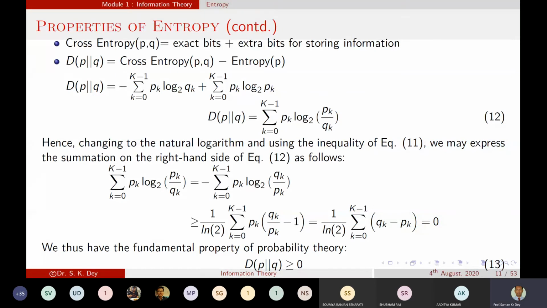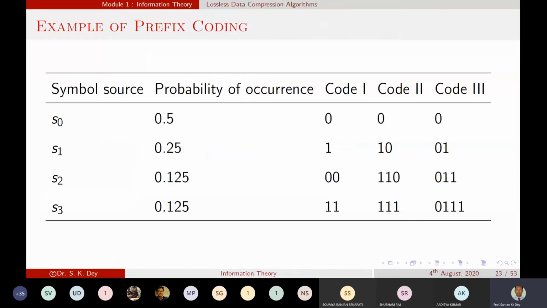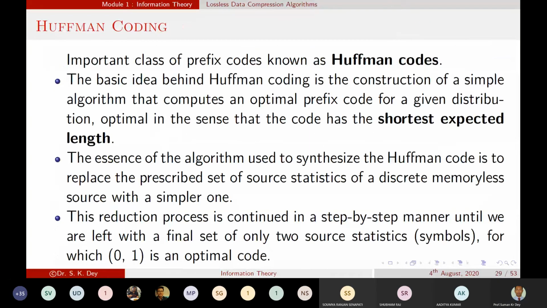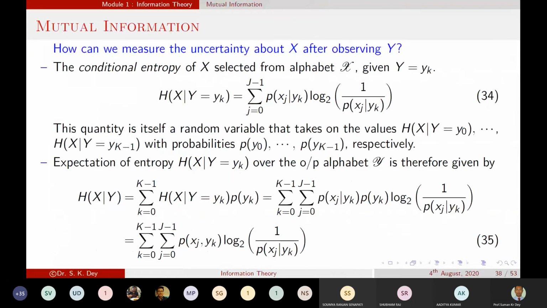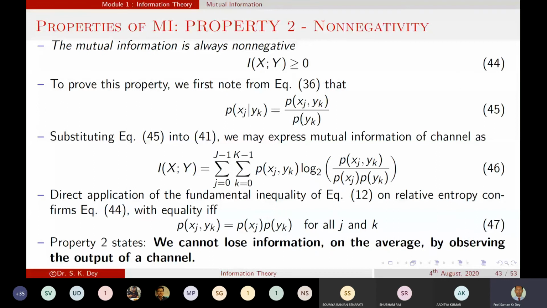So this is the relative entropy, which we already calculated using equation number 12. So we can prove this thing, the joint probability over there.